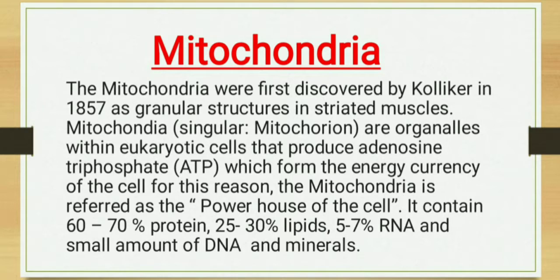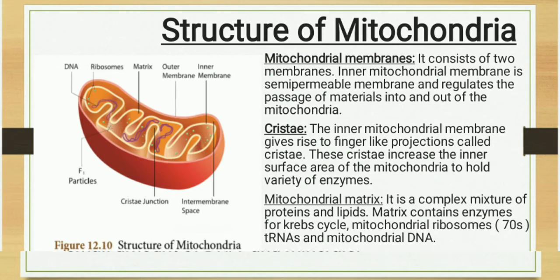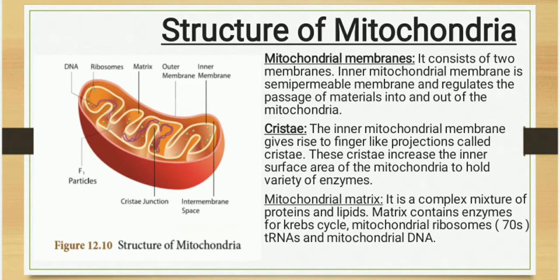It contains 60 to 70% of protein, 25 to 30% of lipids, 5 to 7% of RNA, and small amount of DNA and minerals. Structure of mitochondria. Mitochondrial membranes. It consists of two membranes. Inner mitochondrial membrane is semi-permeable membrane.